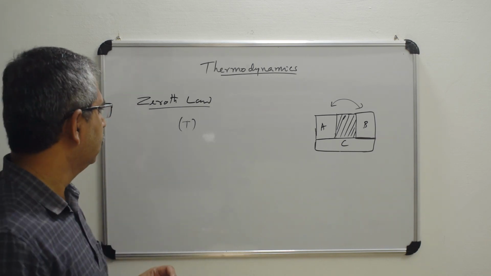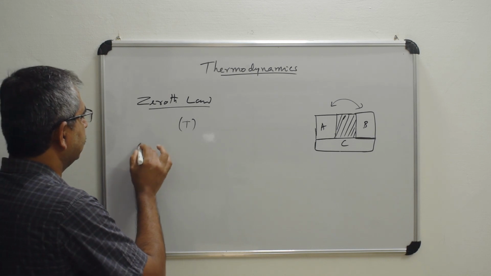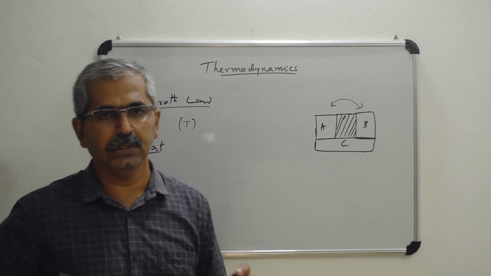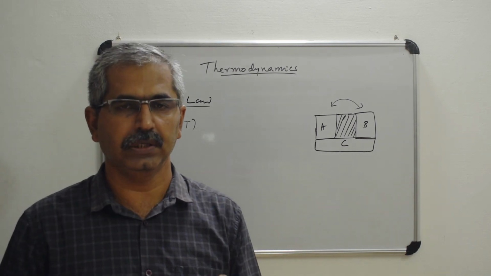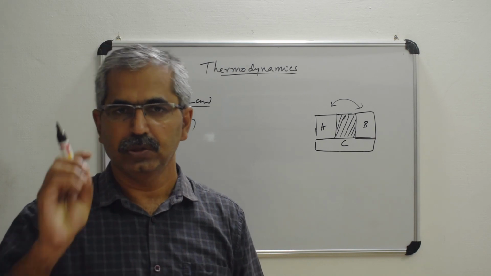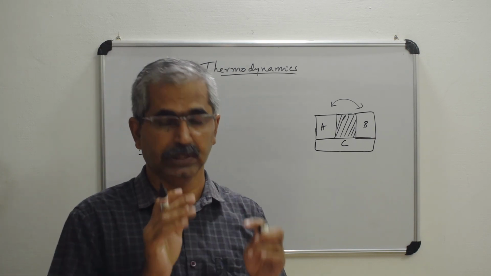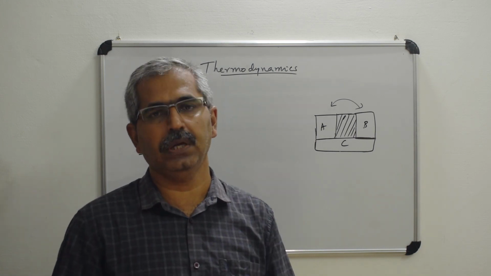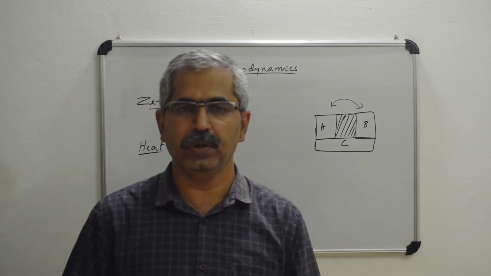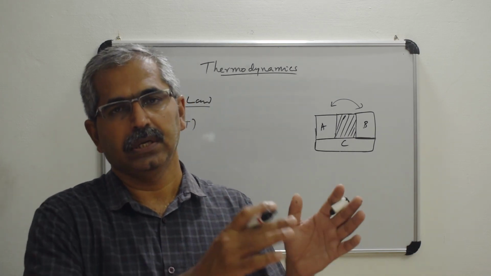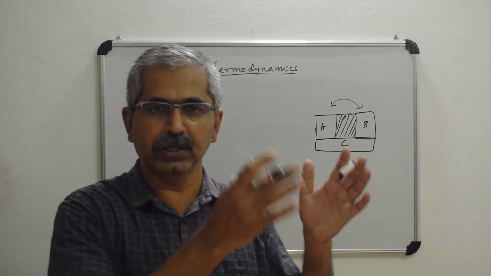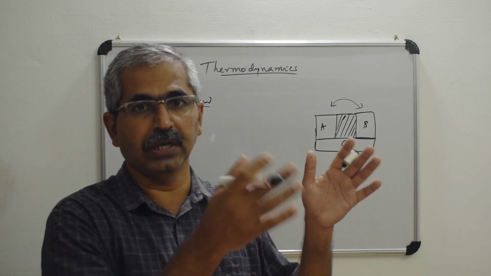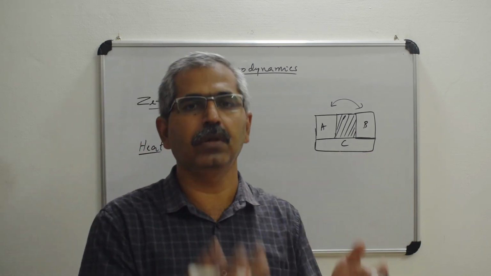Now we will see something about the concept of heat. So what is heat? First of all, heat is a form of energy. We say that it is energy in transit. That means we can make use of that energy only when this heat energy is flowing from one system to another system. We will not say that this much amount of heat is in a system, because we cannot make use of that.